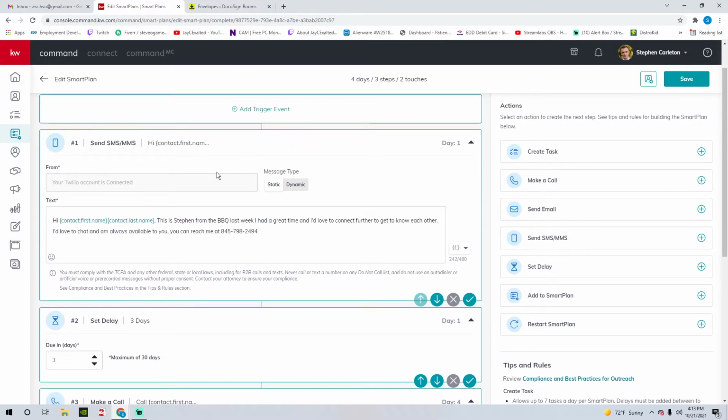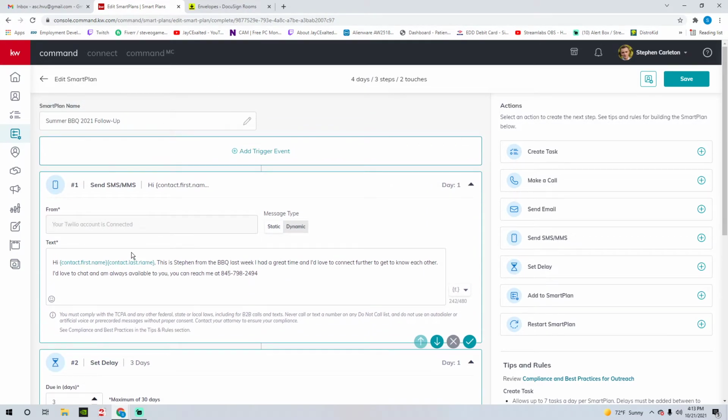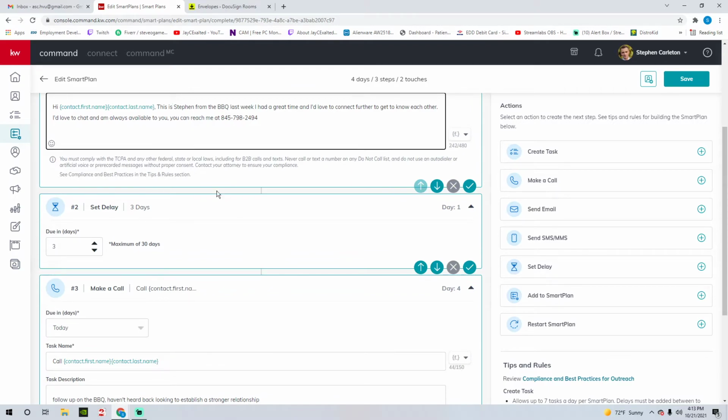So in this smart plan, if we were to start it right away, it's going to say hi so and so because we used the automated tags here. So whatever agents we add to the contacts up here, it's going to populate their first and last name. So like I said, hi Allison Orlando or hi Elise Toffel. This is Steven from the barbecue last week. I had a great time and I'd love to connect further to get to know each other. I'd love to chat and I'm always available to you. You can reach me at my number, blah, blah, blah.